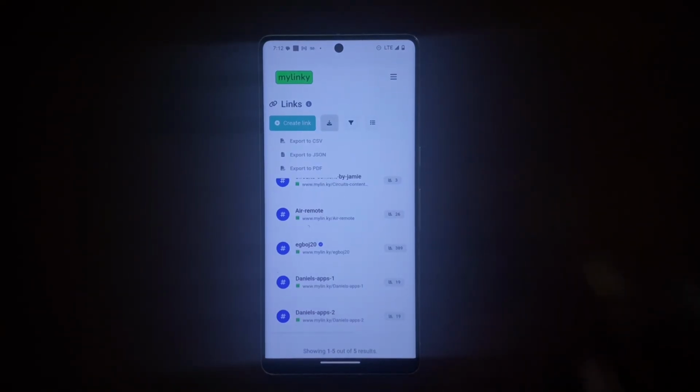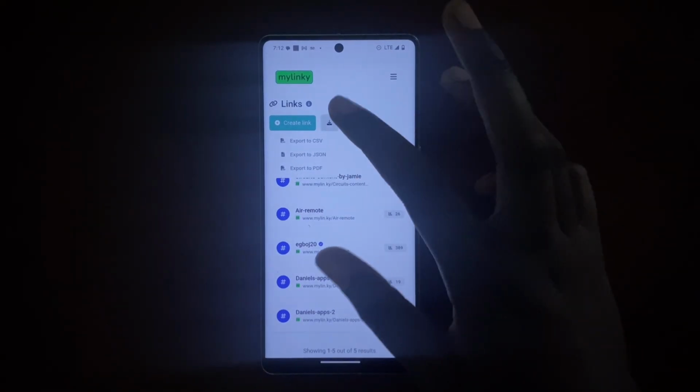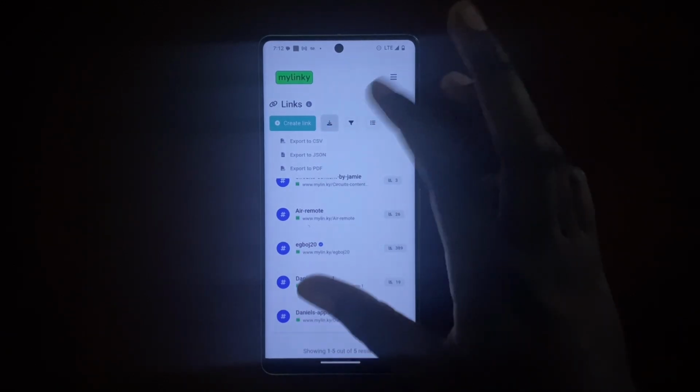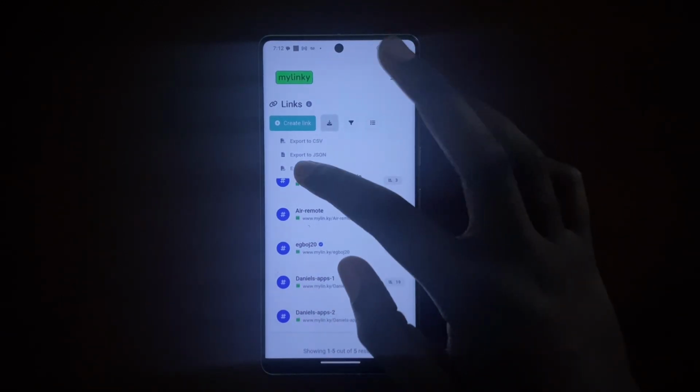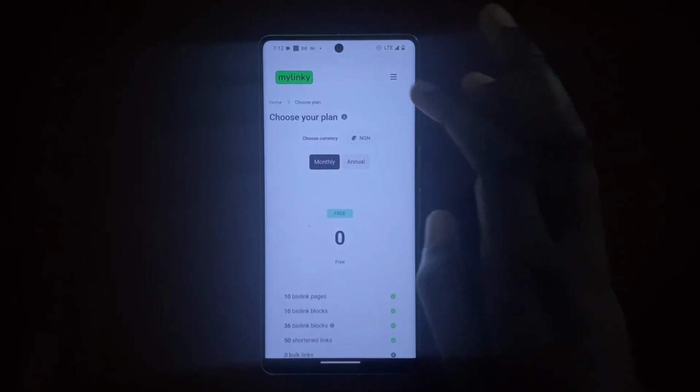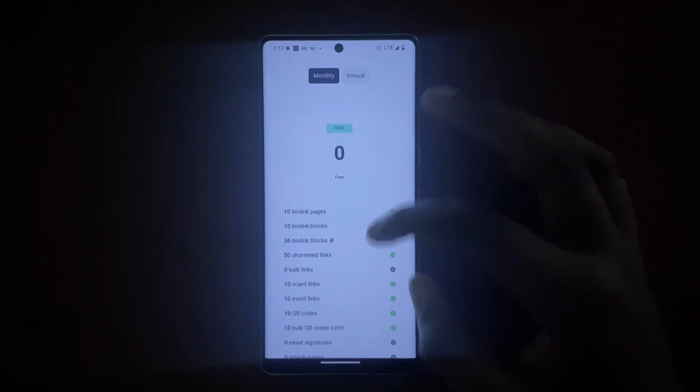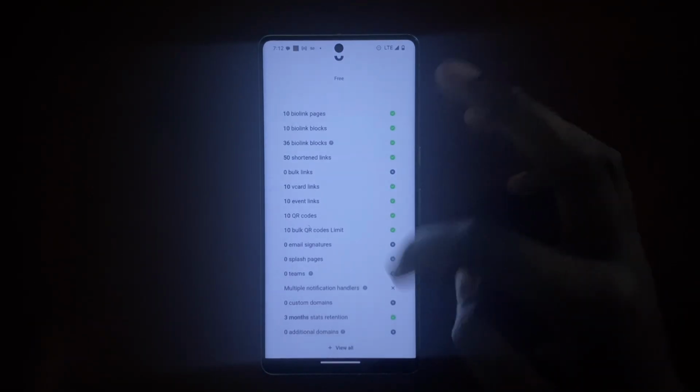Now, my Linky also has some pages. For example, let's say you want to export your analytics for your links to a PDF or something like that. I just click on this, then from there, I have to upgrade my plan if I want to do so. Then you have the free plan where you can do all these things here.